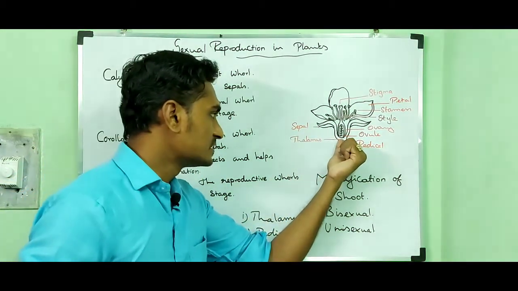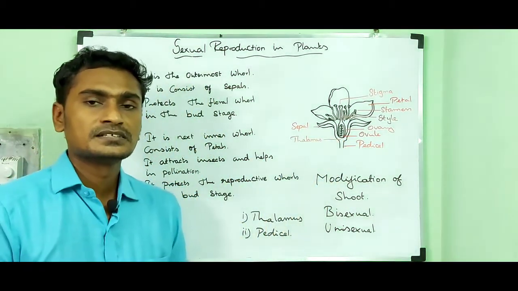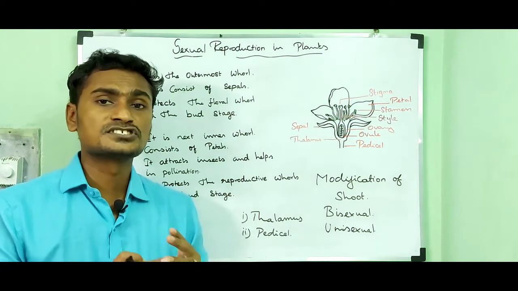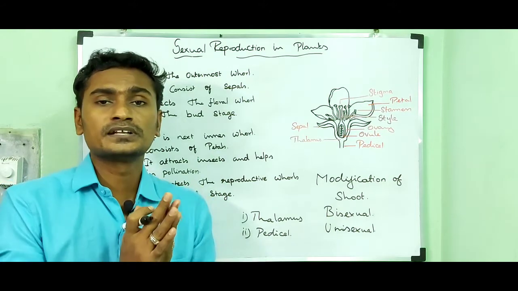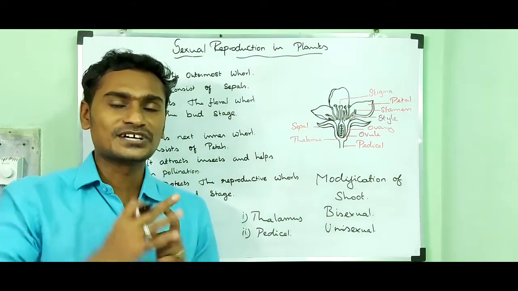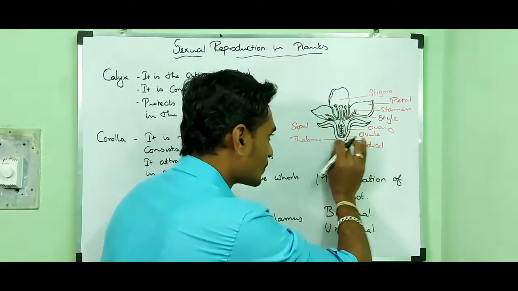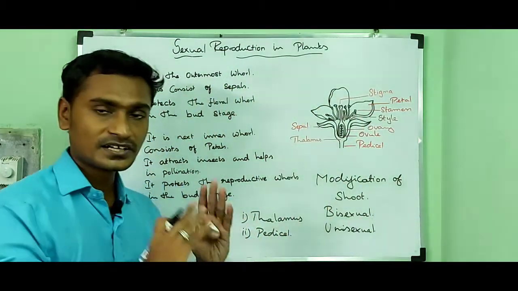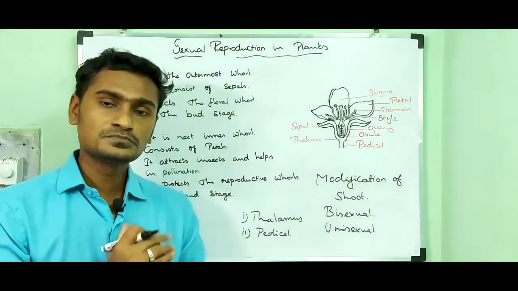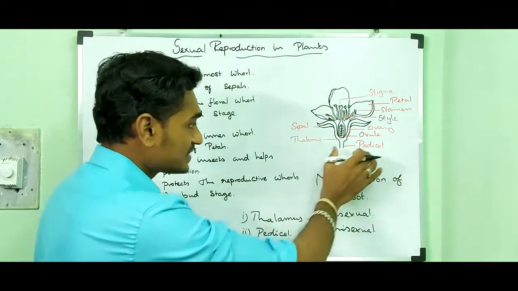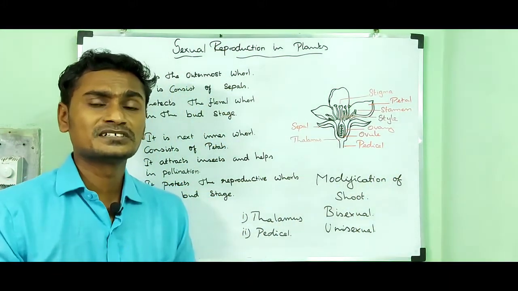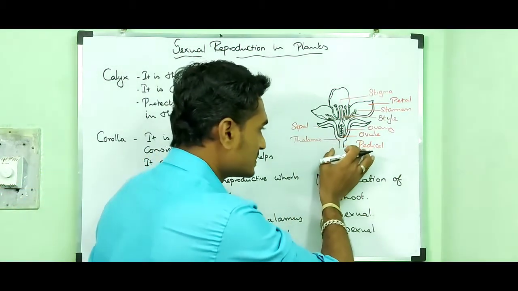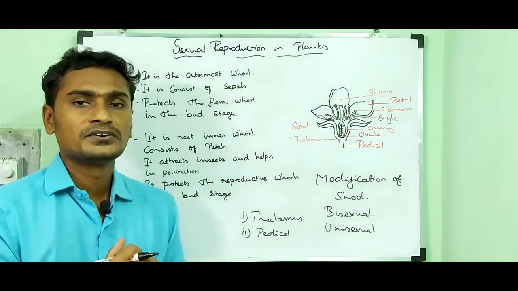Thalamus is otherwise called the receptacle, and it is dome shaped. On the thalamus only, all the floral parts are arranged. The next part is the pedicel. Pedicel is nothing but the stalk of a flower.